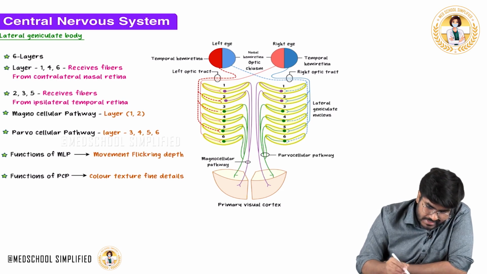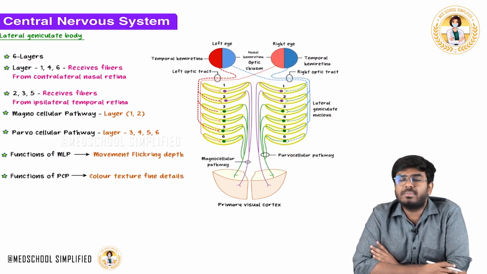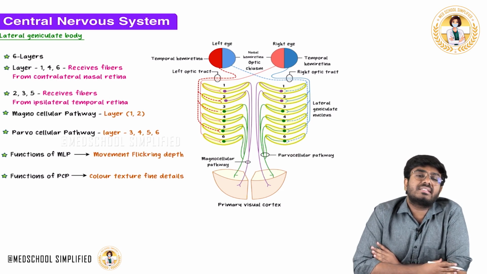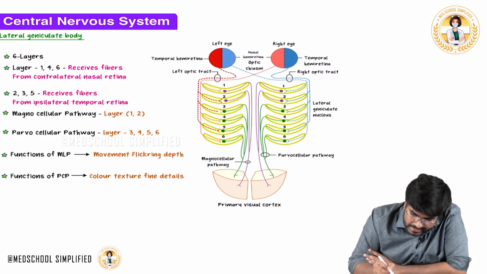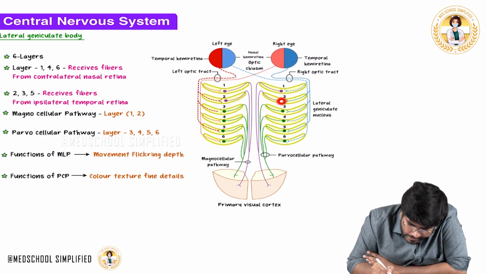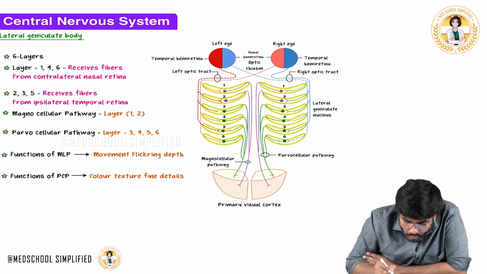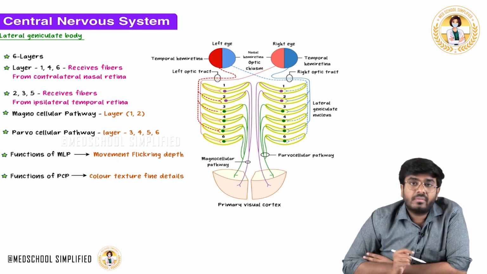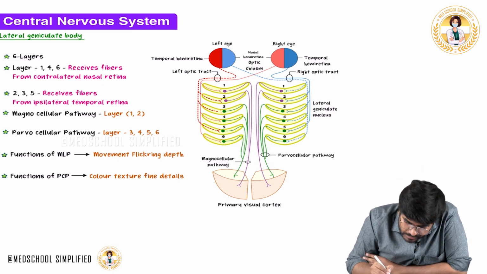Okay, so this is the input. We have discussed the input. Simple input is completed. Now let's discuss the output. Now the output is, see, layer number 1 and layer number 2. They are forming this pink color output. And layer number 3, 4, 5 and 6, from here, these green color neurons are coming.